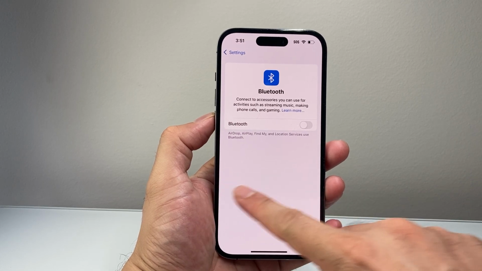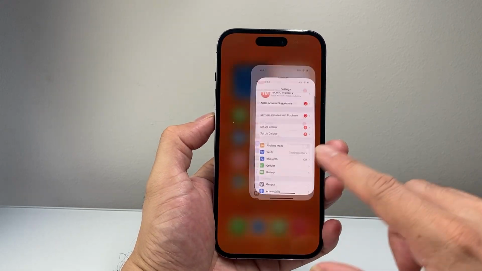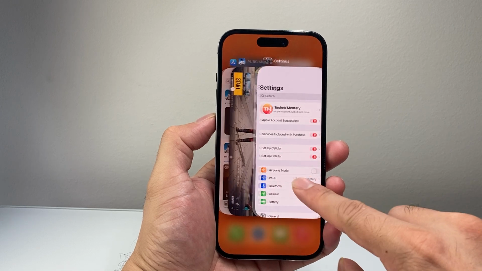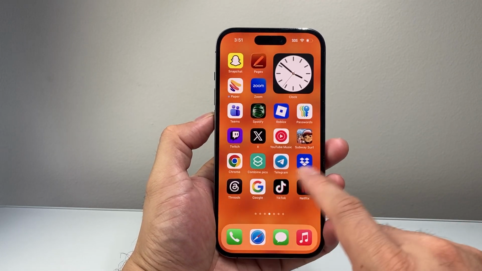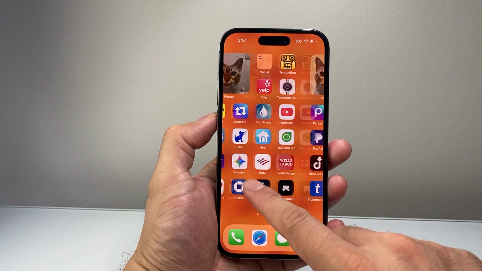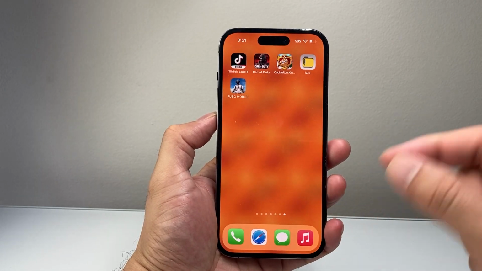Now, after you have done that and you're still having issues, it's time to close out the app. Just swipe up, look for the app, and then swipe it to close it out, and then go ahead and relaunch it from there. It may be fixed just by closing it and reopening it after adjusting the settings.